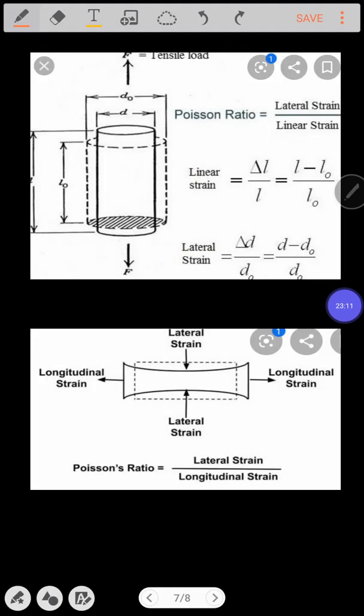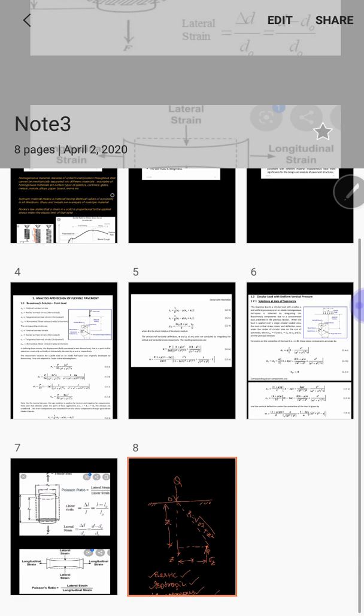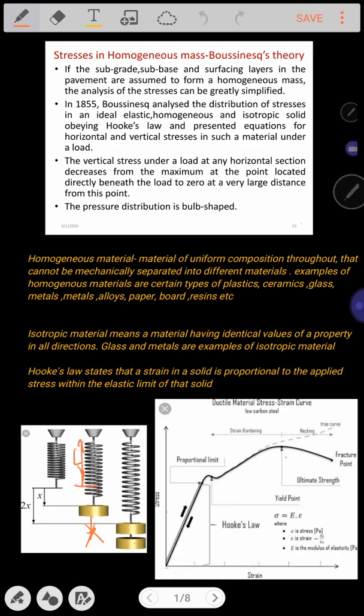It's a usual practice to consider the strains along the y-axis as lateral and strains along the x-axis as longitudinal. So with this we understood the Poisson's ratio. Now how are we going to calculate the stress by Boussinesq's theory?